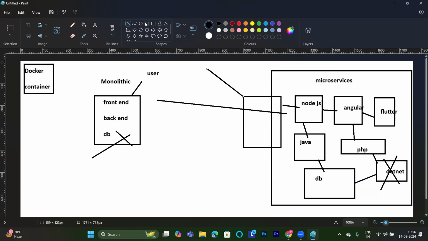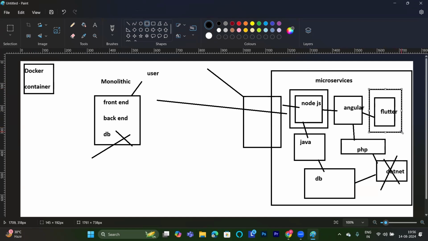Now one more thing here, containers. We are into containers, not just application architecture. If I'm talking about containers, containerizing these microservices is very, very easy, like this, providing a separate environment. What is the container doing?